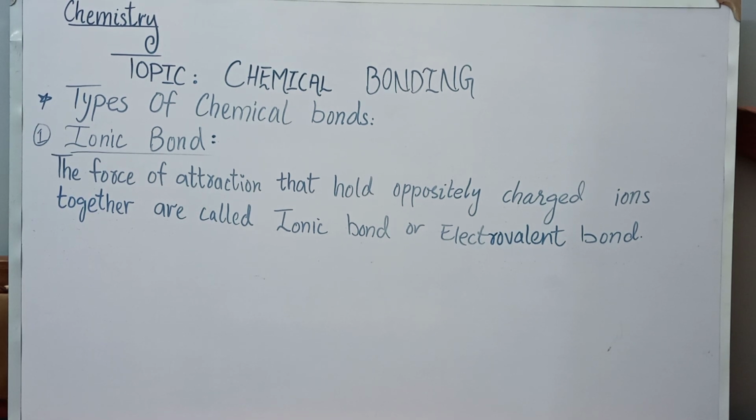Generally, ionic bond is formed between the atoms of two different groups, metal and non-metal. Compounds that contain ionic bonds are called ionic compounds, such as sodium chloride, potassium chloride, magnesium fluoride, etc. The general example of ionic bond is sodium chloride.